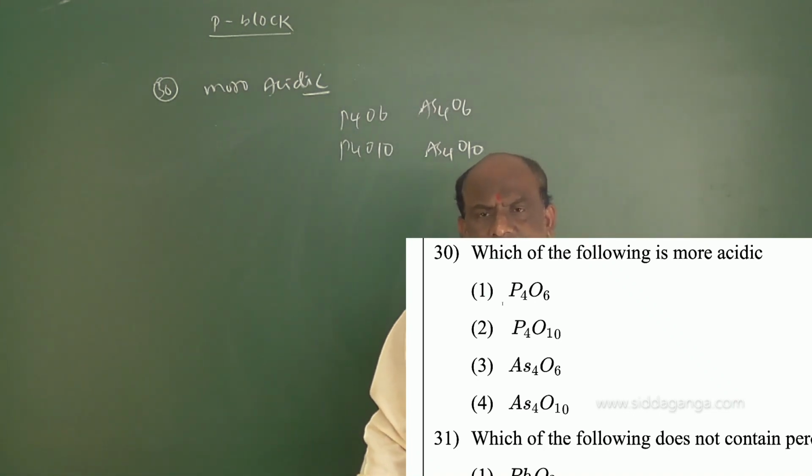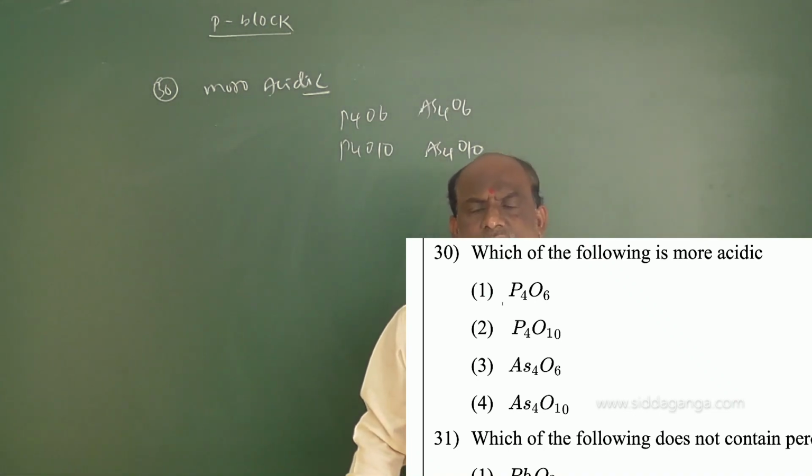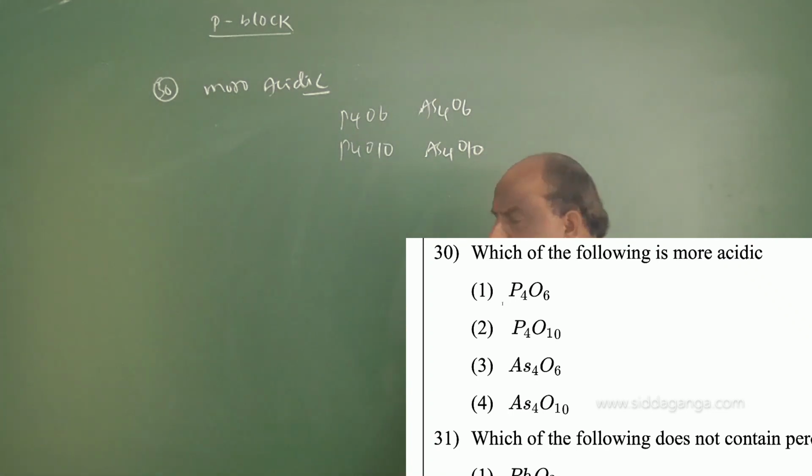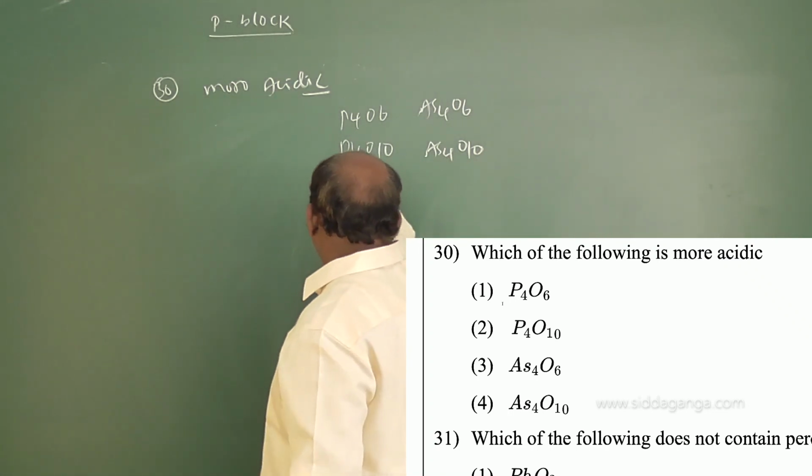Down the group, metallic character increases. Metallic character increases, which means basic character increases.